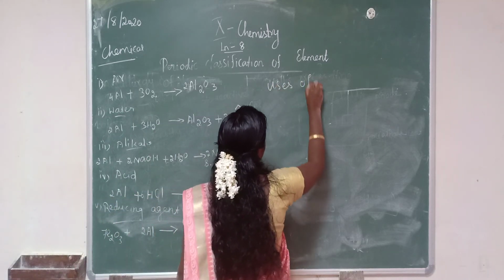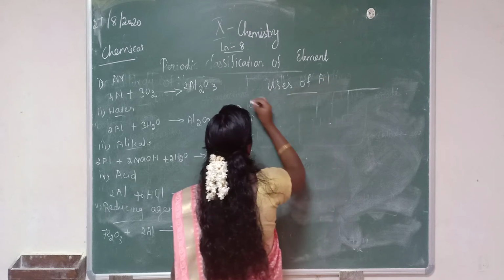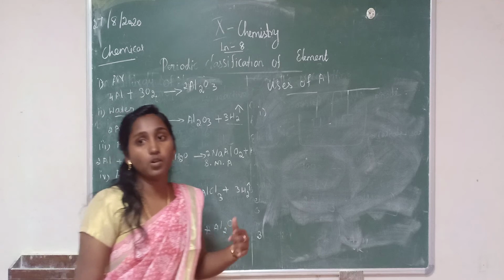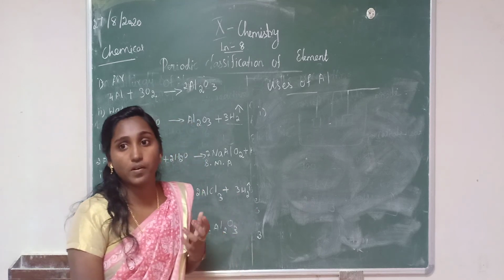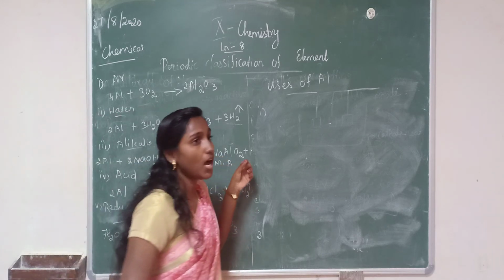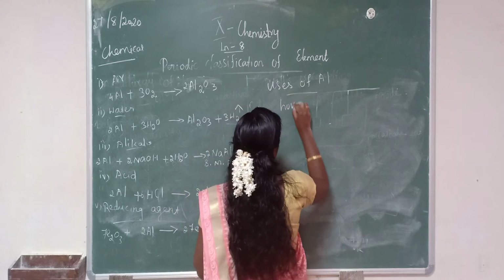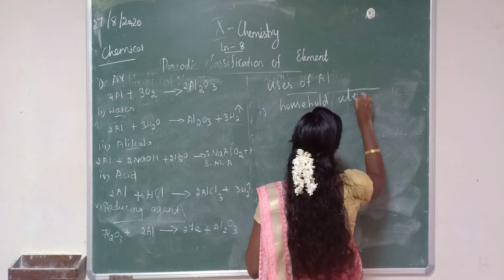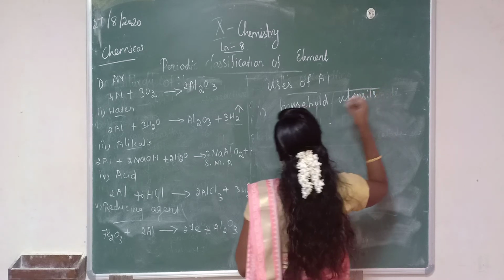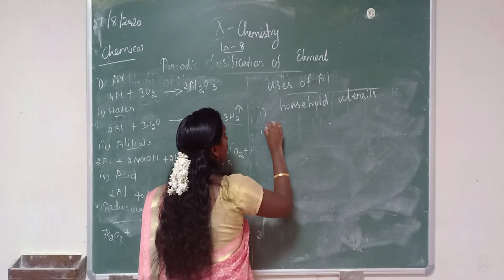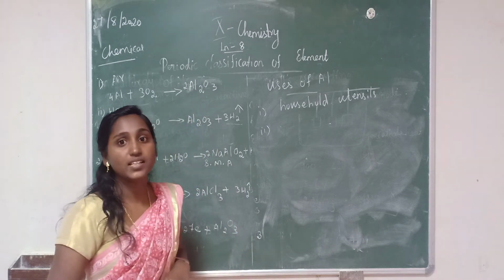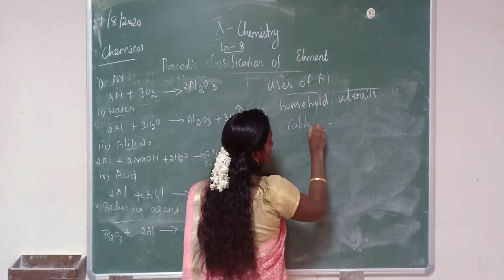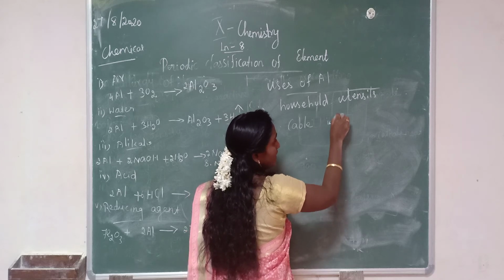Uses of aluminium. Only 3 points are there. First point, it is used in household utensils. We all know this point, right? Then second point, aluminium is used in cable industries. The cable wire, it is used, no? So it is used in cable industries.